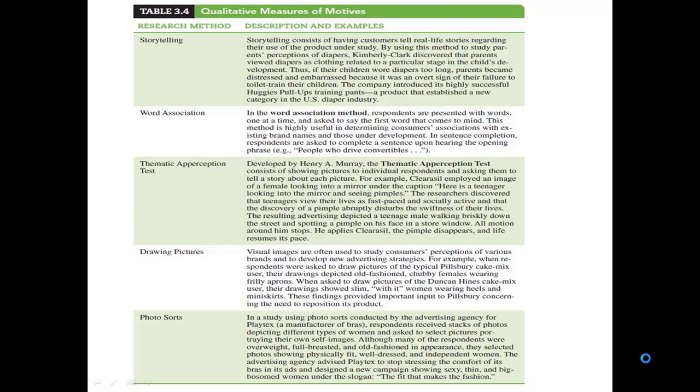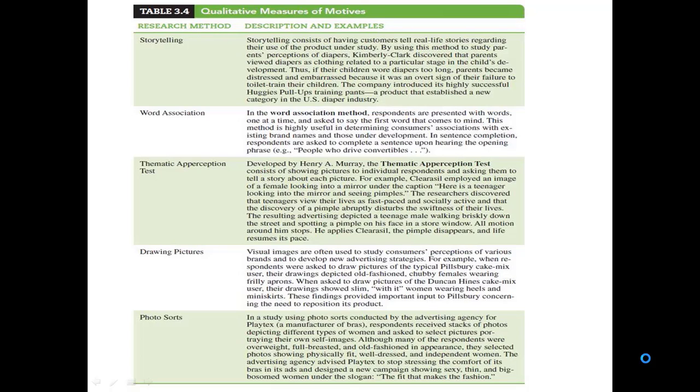The researcher discovered that teenagers view their lives as fast-paced and socially active, and the discovery of a pimple abruptly disturbs the swiftness of their lives. The resulting advertisement depicted a teenager walking briskly down the street who spots a pimple on his face in a store window. All the motion around him stops, depicting that everything has come to a halt. So he applies Clearasil on the pimple, and the pimple disappears, and then life resumes its pace.